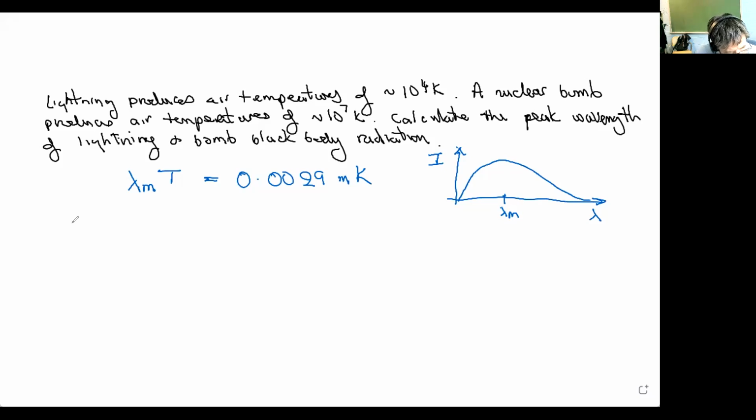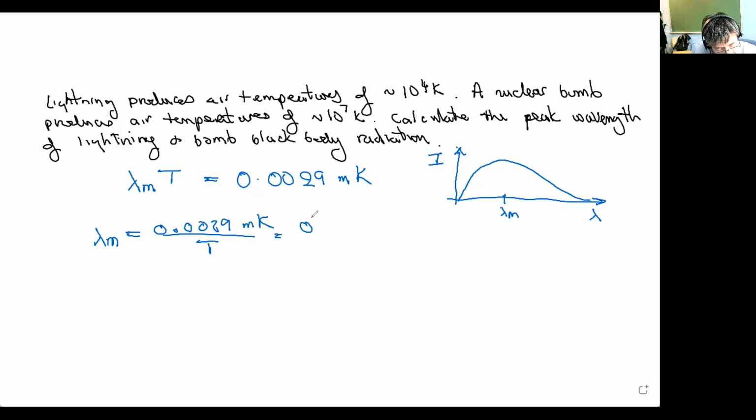Anyway, in our case, we're asked to think about two temperatures, one of lightning and one of the nuclear bomb, and calculate the corresponding peak or maximum wavelength. So let's start with the lightning. Rearranging the Wien law, we can write the peak wavelength as 0.0029 meters Kelvin divided by the temperature.